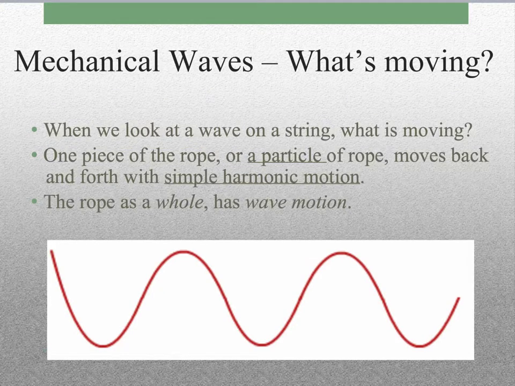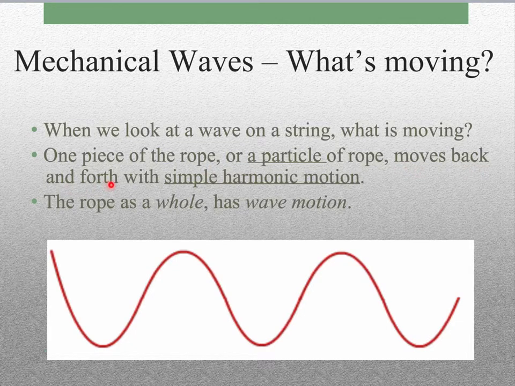So when we look at mechanical waves, we need to think a little bit here about what is moving. So what we have here is when we look at a wave on a string, okay, what part of it is moving? Okay, so imagine that this is a rope, okay, and you've got a particle of rope, and that single particle will just move back and forth.